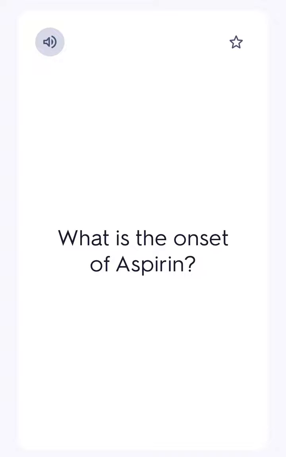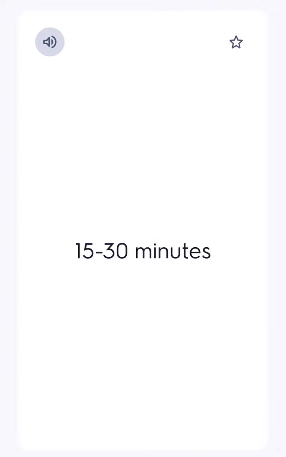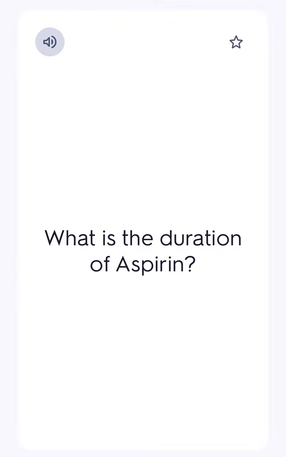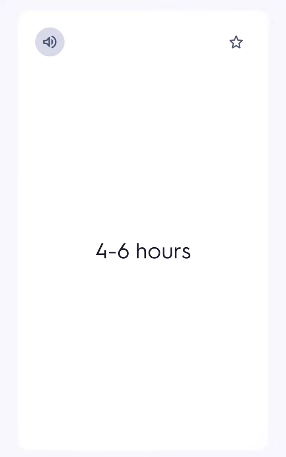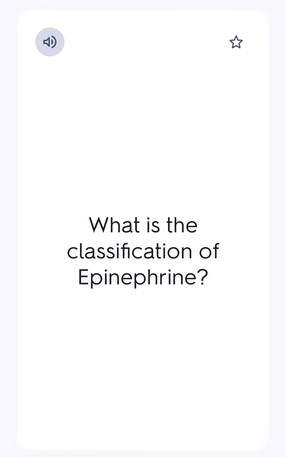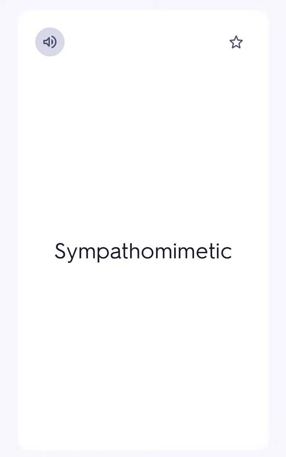What is the onset of aspirin? 15 to 30 minutes. What is the duration of aspirin? 4 to 6 hours. What is the classification of epinephrine? Sympathomimetic.